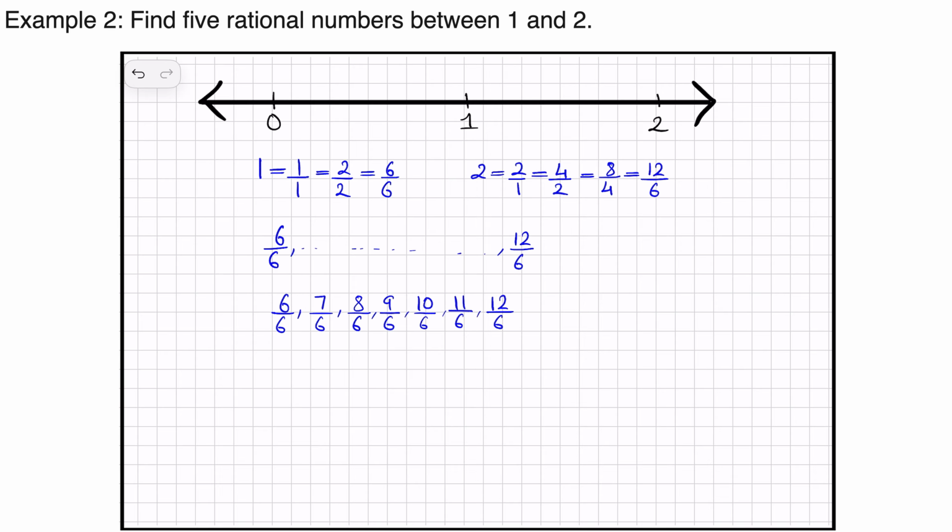So in this problem, we wanted 5 rational numbers. So for that, what we do is we take the first number, that is 1 here, and we are multiplying by 5 plus 1 and dividing it by 5 plus 1.